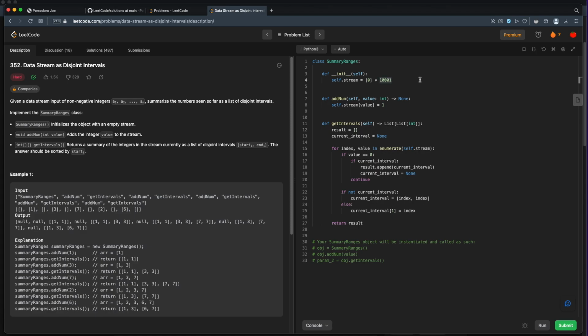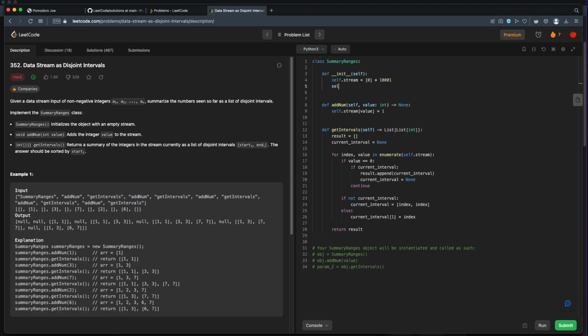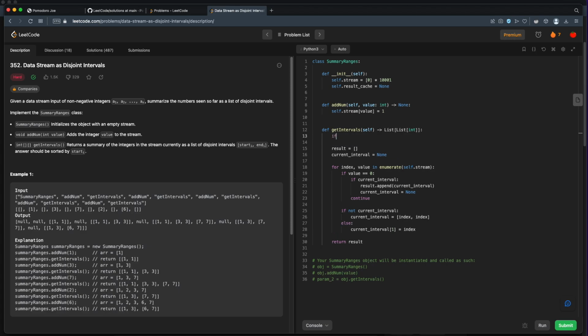So let's have a result cache, and we'll set it to none to begin with because we don't have anything. Then down here, we can just say, if we have a result cache, so we have to say if it's not none because it could be an empty list.